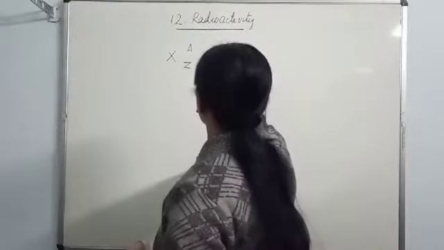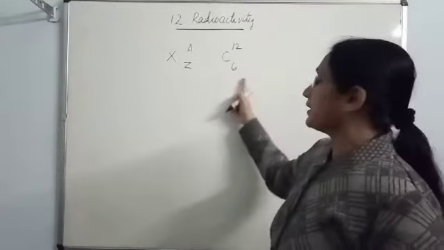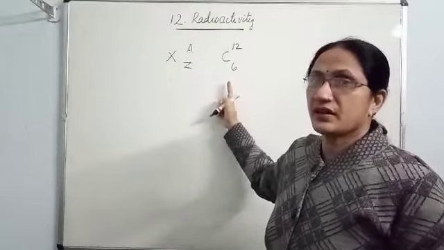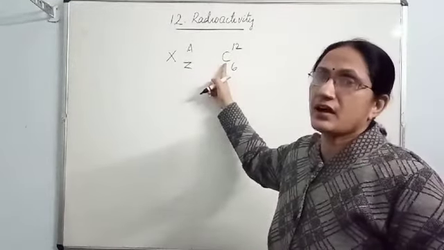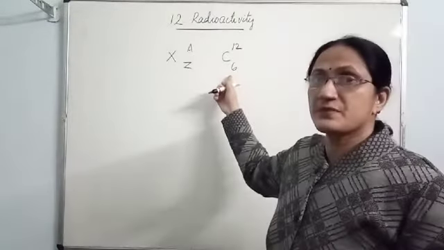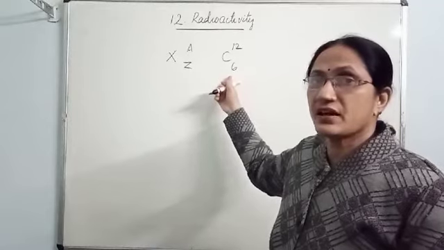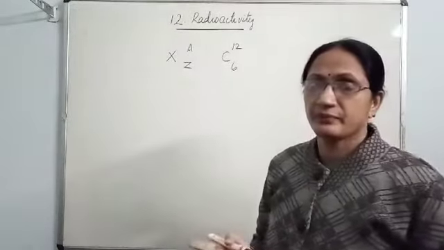For example, C 12 with subscript 6. From this symbol, you get the information that the element is carbon because C is the symbol for carbon. Then, as the subscript 6 is written, that means the atomic number is 6, and the mass number is 12.